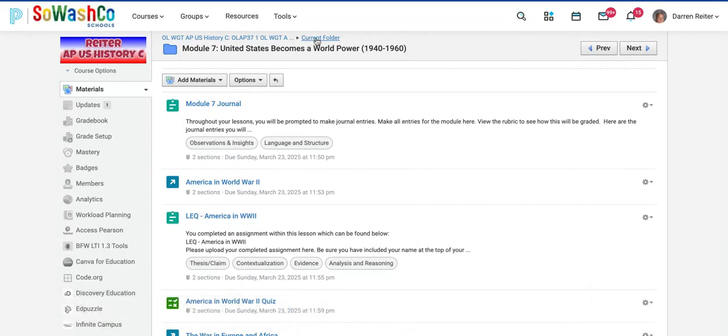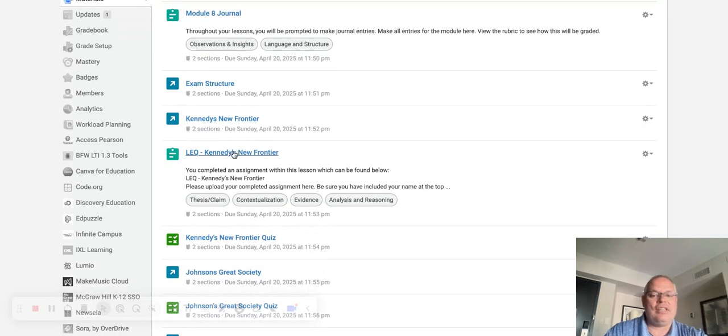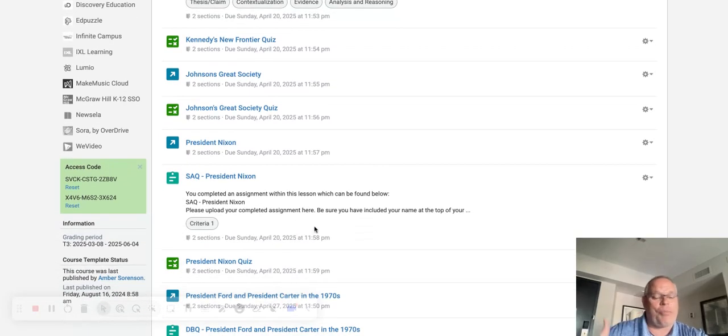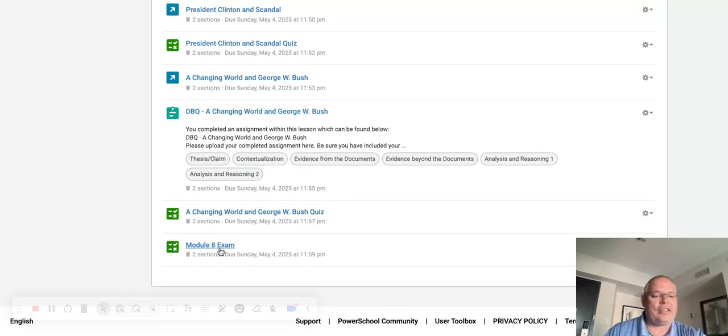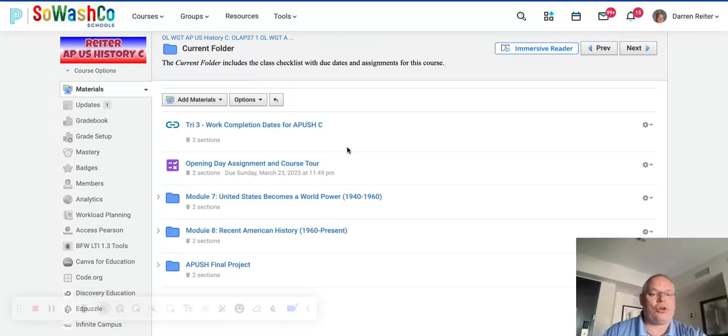Now, you're going to see something similar as you go into Module 8. You'll see your journal, you have your mini lesson. This one's talking about exam structure because it's going towards that AP exam prep. You're going to see the LEQ and the quiz. So mini lesson, LEQ, quiz. Then you're going to go mini lesson, quiz, mini lesson, SAQ, quiz. So the pattern is there. And again, short quizzes are set up for multiple attempts, long ones at the end like the Mod 8 exam are set up for only one attempt. So you have only 2 mods this try, which is crazy. But remember that prep is coming for that AP exam for those that are taking it.